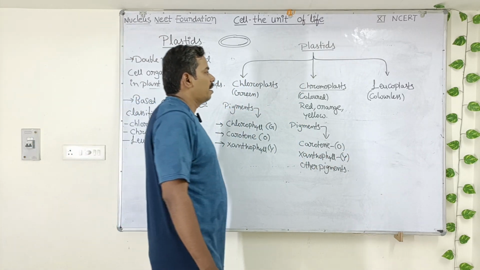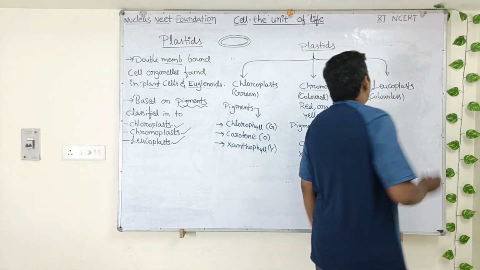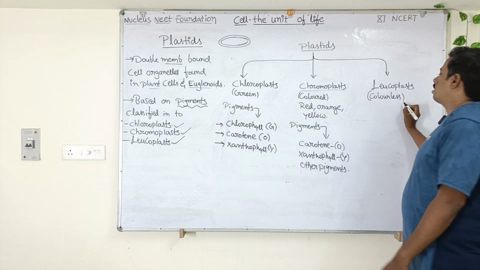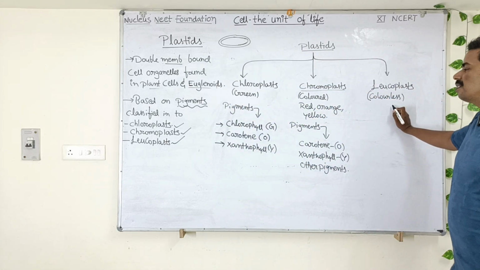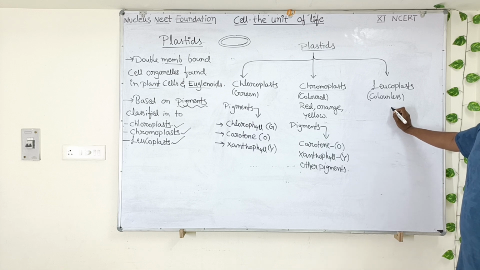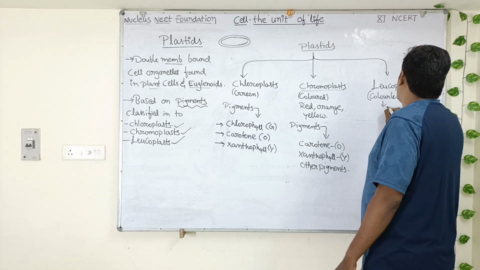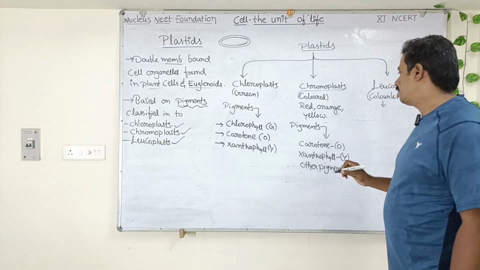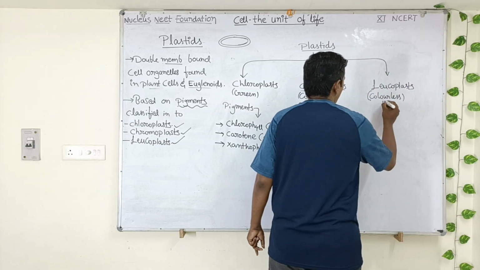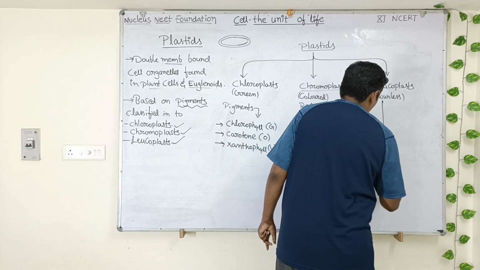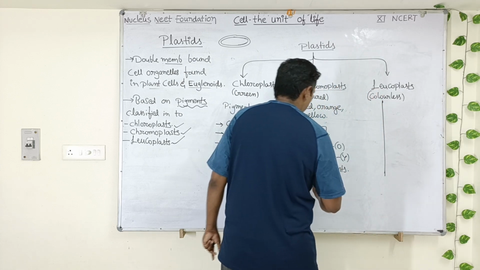Okay, next, leucoplasts. As the name itself tells, they are colorless plastids. Their function is to store the food material. Based upon the type of food material they store, these leucoplasts are further divided into three types.